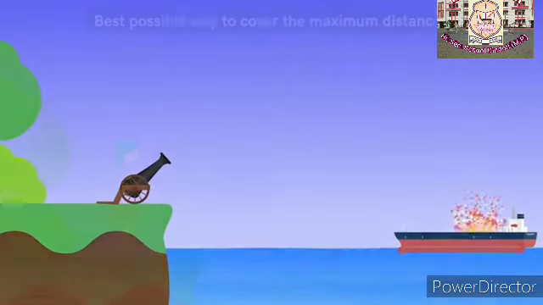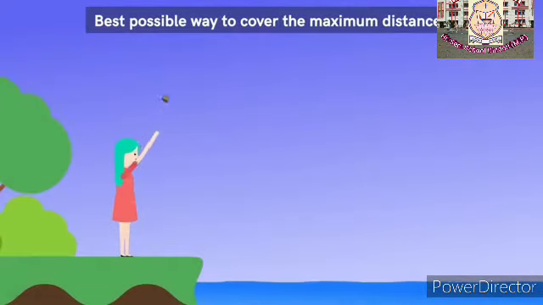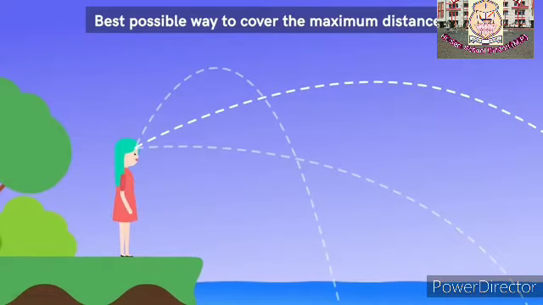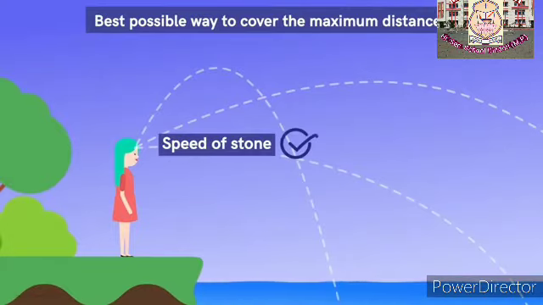Now, let's get back to our question. If we throw a stone too high, we know it will not cover maximum distance. What if we throw the stone horizontally? Maybe not. By experience, we know instead of throwing the stone horizontally, if we throw it at an angle, it will cover greater distance. Of course, the answer also depends on the speed with which you throw the stone.